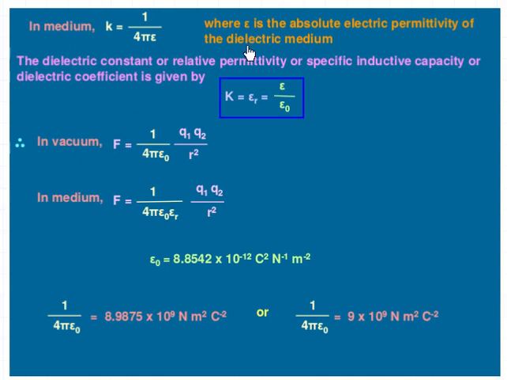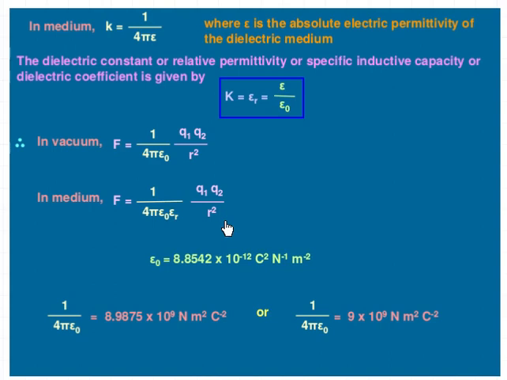A dielectric is something that will allow the electric field to pass through without conducting. So we will come to that electric field and all those things later. Presently you can see that there are two equations now possible, that is 1 by 4 pi epsilon 0 Q1 Q2 by R square, and 1 by 4 pi epsilon 0 epsilon R into Q1 Q2 by R square.